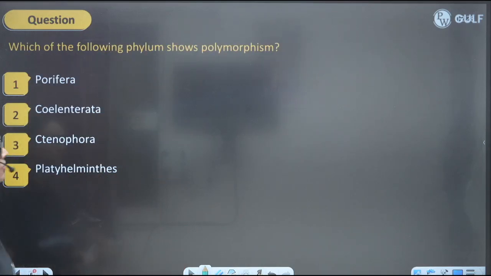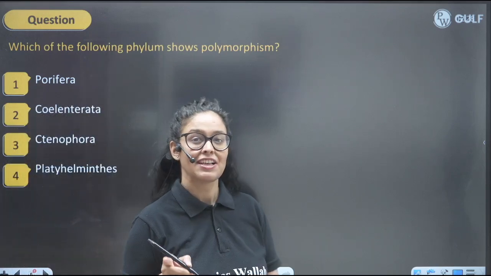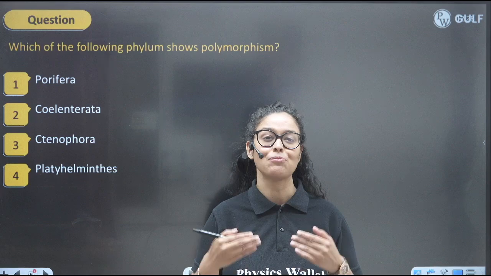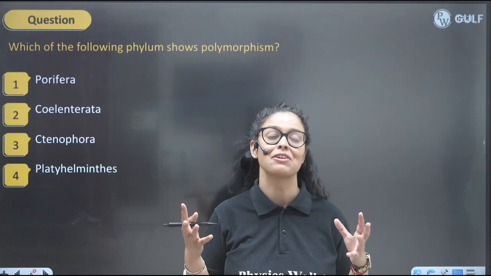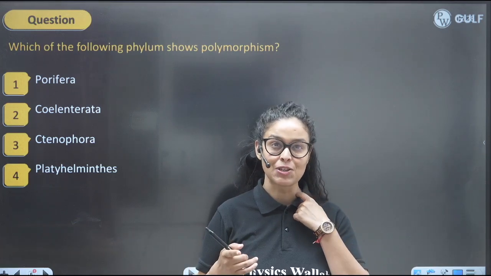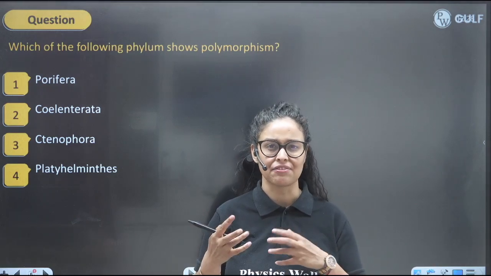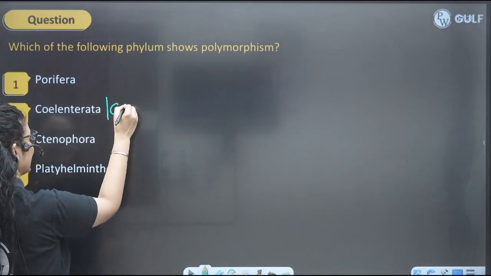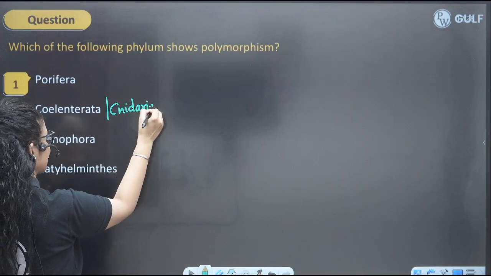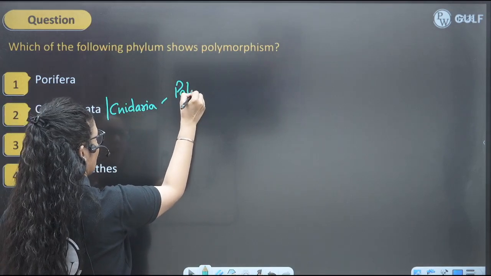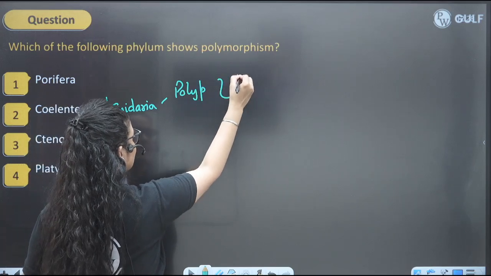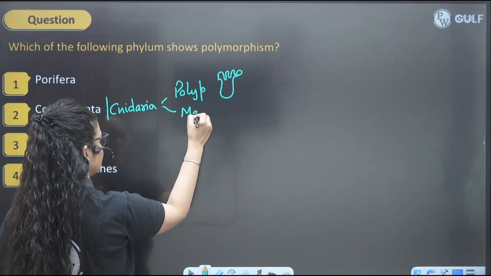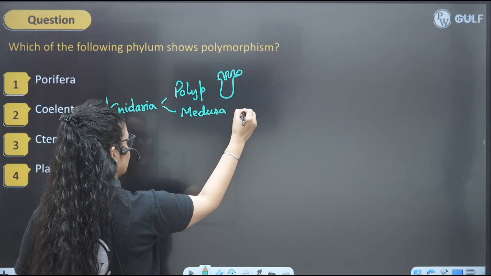Next question, which of the following phyla show polymorphism? So kids, easy question from the animal kingdom. We know poly means many, morphism means form. They exist in various forms. So you kids know that porifera doesn't exist in different forms. And Coelenterata, yes, Coelenterata is the other name of Nidaria. So you kids know they exist as polyp. So how does polyp look like? Like this, umbrella shaped. And when we talk about the medusa form, it looks like this, umbrella shape.